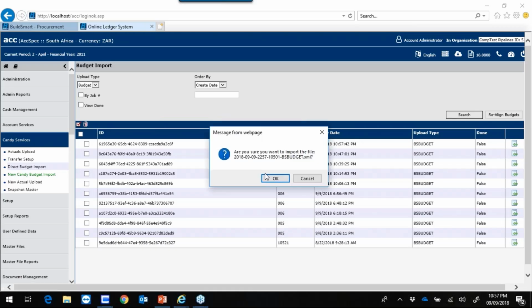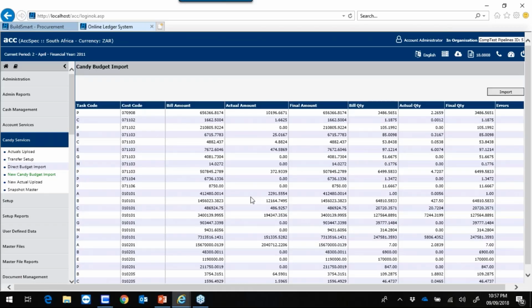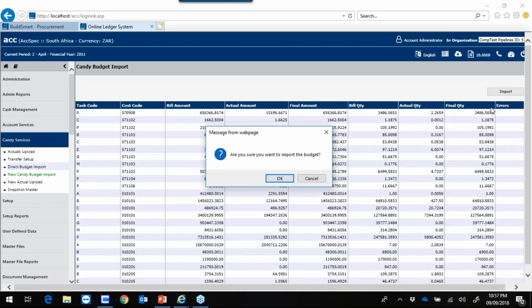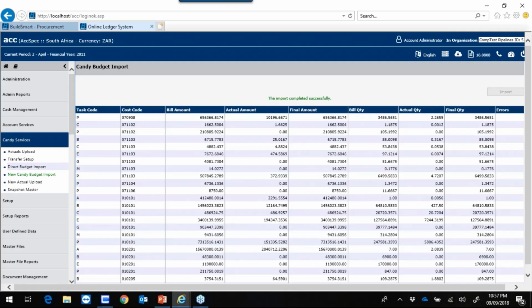I'll click on Import, click on OK. This will now be my budget document. Click on Import. Are you sure you want to import? Yes, I am.